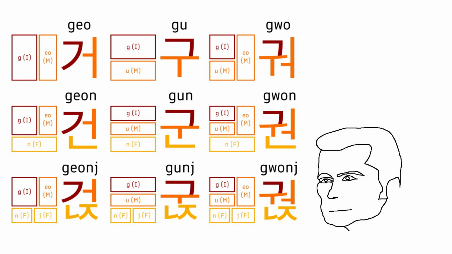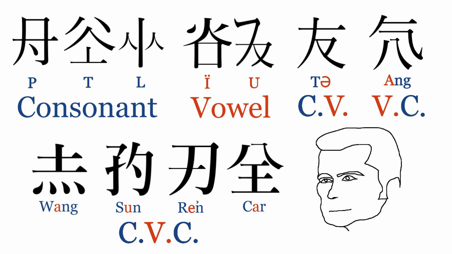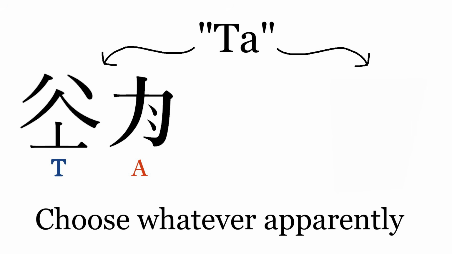So you know how Hangul organizes letters by arranging them in one of these ways? Khitan actually does something similar, except A. There's 7 variations in which words can be organized, not counting solos. B. There are 5 types of phonetic characters in one of these orders. Apparently for sounds like ta, you could go for either the T consonant A vowel, or just go for the ta syllabic character. There might have been a rule of when to use what, but from what I'm reading, it was apparently fine to use whatever.